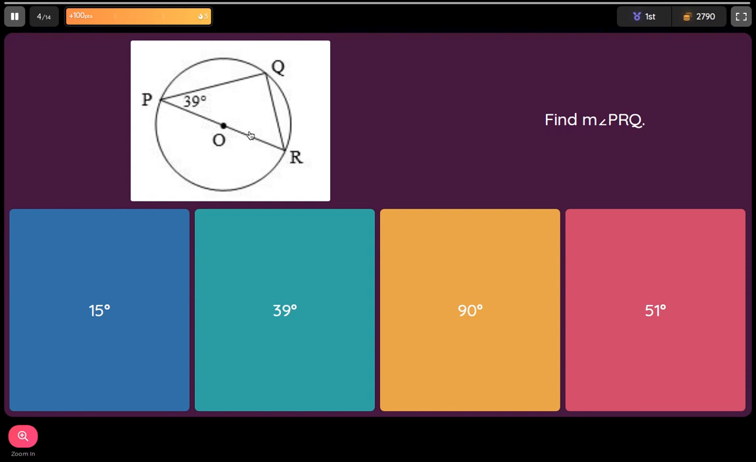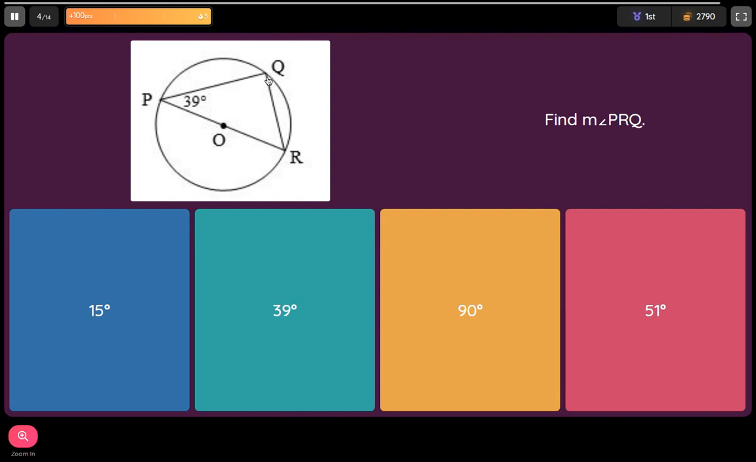Alright, so now I told you we'd do 4, so we'll do this last one here. What is the measurement of PRQ? You're still going to use the angle PQR to help you with that. You are not given the arc from P to Q, so we can't use that to find the angle PRQ. But we do have a triangle, with one angle given to us, and really this angle is not hard to find.